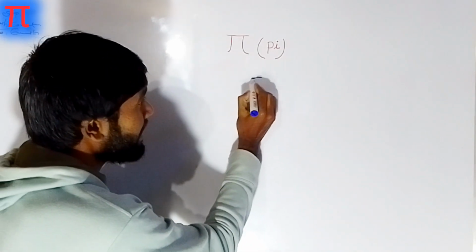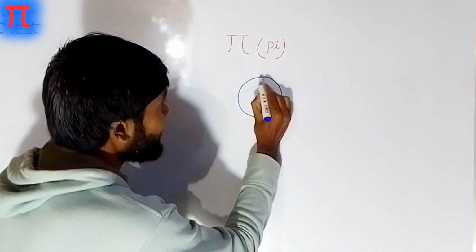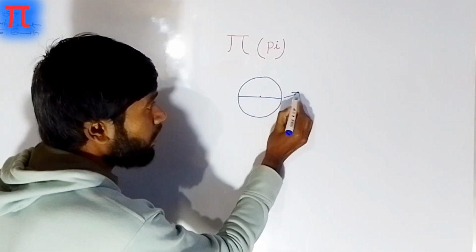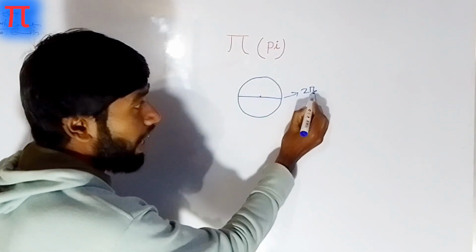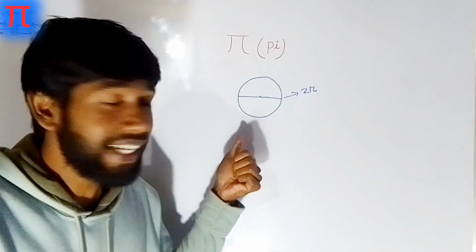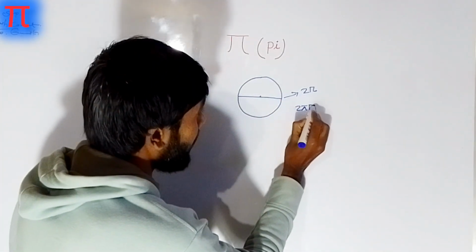Suppose this is a circle, this is the center and this is the diameter. The diameter is always 2r, where r is the radius, and the circumference or periphery of the circle is 2 pi r.